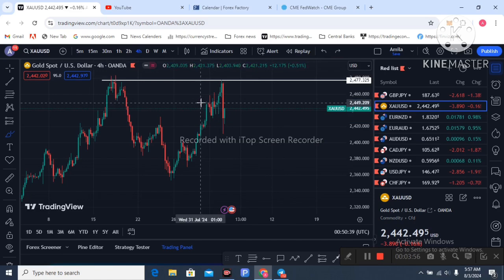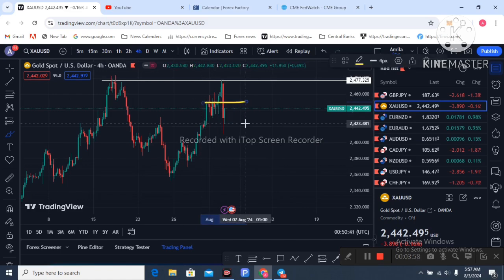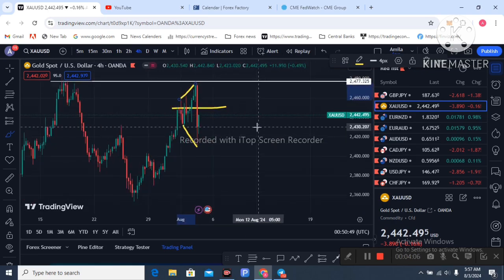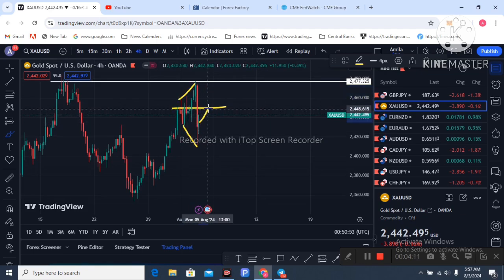This is the area on the 4-hour chart. This is where price created a lower low and a higher high. This is the 2450 area, the QM sell level area. The price may continue to this area and drop again. The 2450 area is your sell area next week.